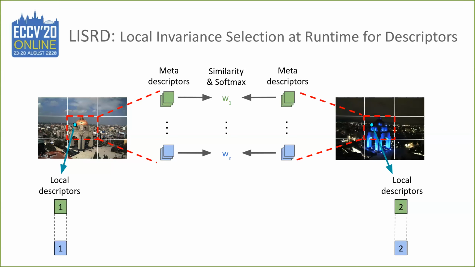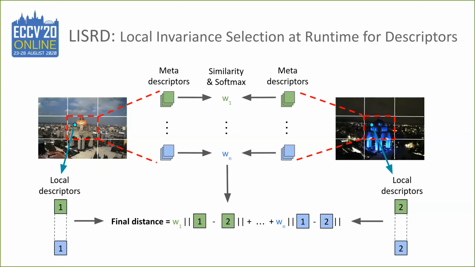We then take the average of all the local descriptor distances and weight them with the similarity of the meta-descriptors. This way, the meta-descriptor corresponding to the most adapted invariance, here for example illumination invariance and rotation variance, will produce the highest similarity and thus will have the highest influence in the final distance.